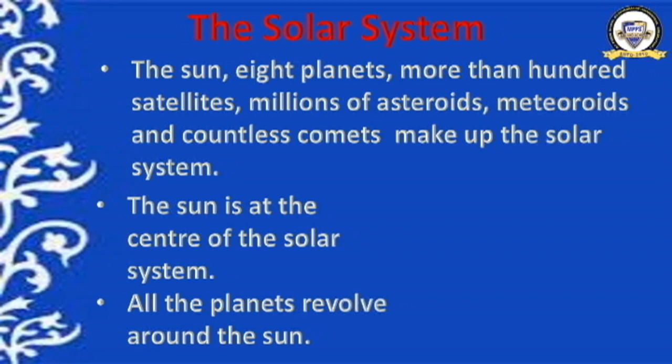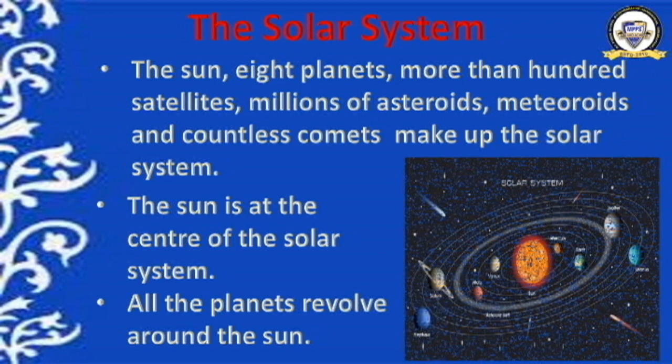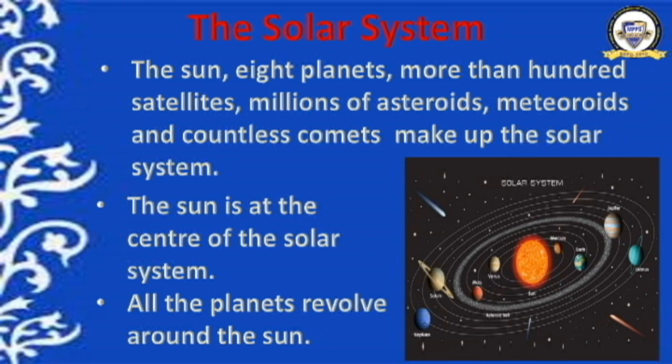Look at the picture of the solar system. You can see the sun at its center, then all the planets are revolving around the sun. There are meteors, stars are there. You can see this is what the space actually looks like.